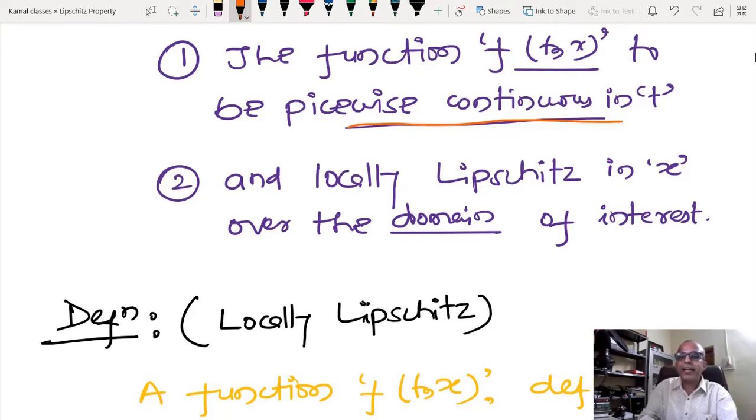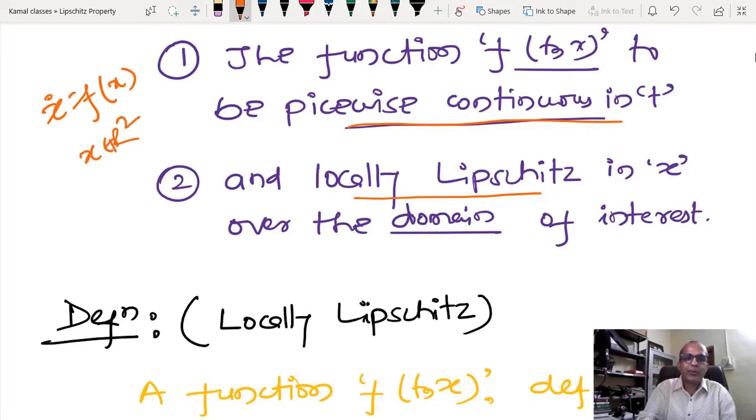The second requirement, which is a very important one, is local Lipschitzness in x over the domain of interest. Suppose you see a dynamical system like x dot equal to f(x), just consider the autonomous system, where x belongs to R2.